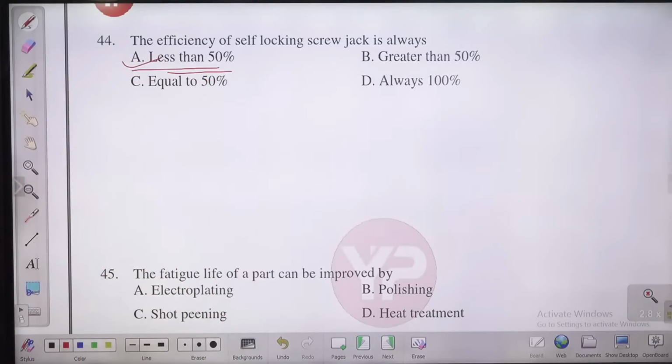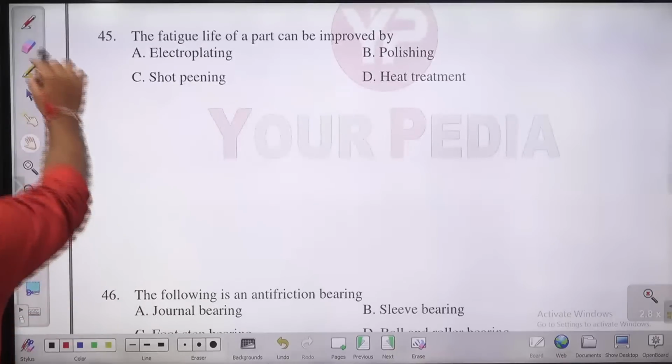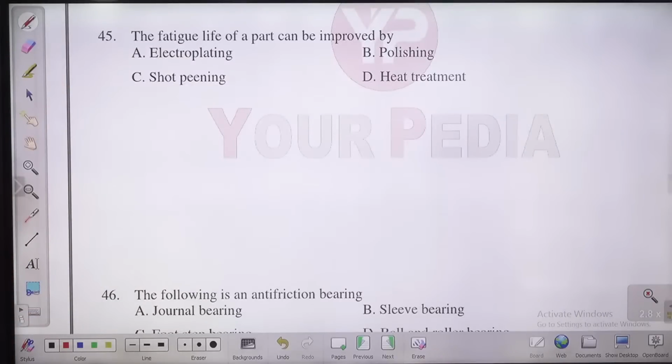The fatigue life of a part can be improved by. How can you improve the fatigue life, guys? By electroplating, polishing, shot peening, or heat treatment? How can we improve the fatigue life of a part? Guys, shot peening we carry out to improve the fatigue life. So the answer for this question will be shot peening, option C.